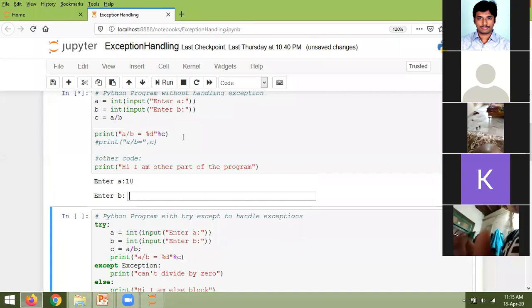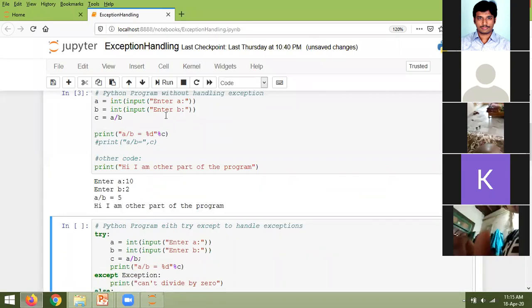This is the 6th line. To get the output A by B equal to, that is the reason here I have specified the A by B within the double quotes. It is not the division once again like you have done for the C. Okay.